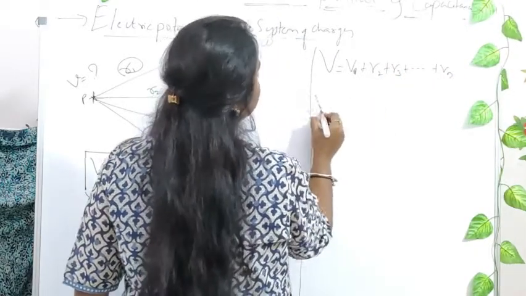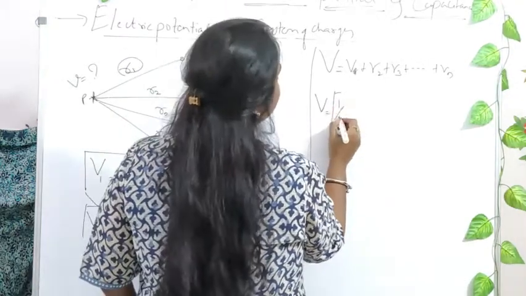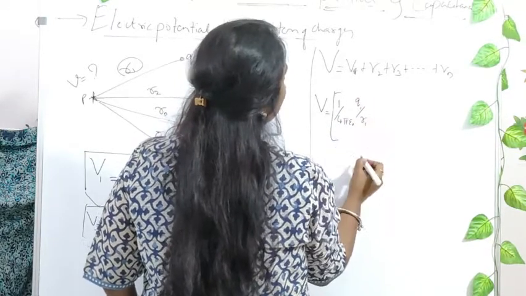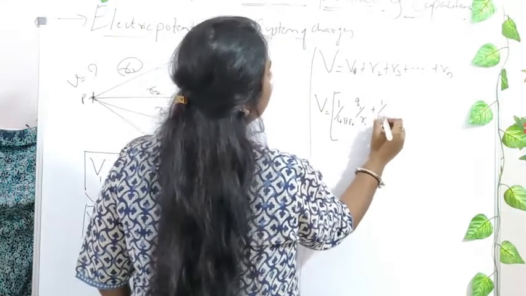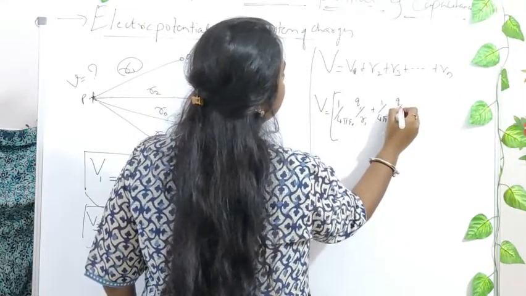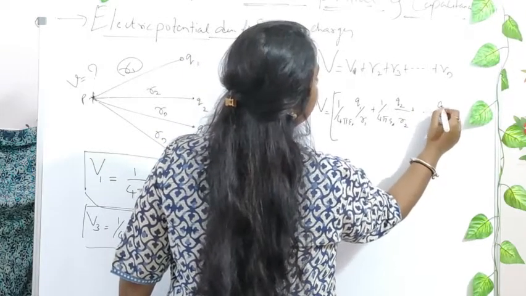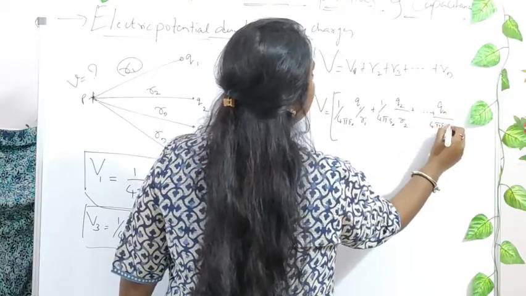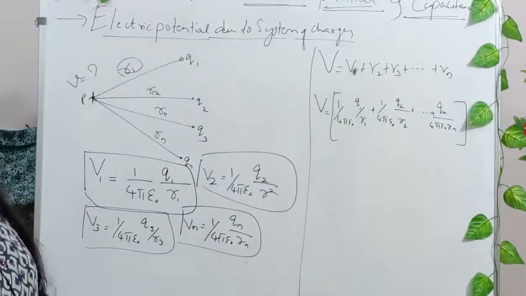Similarly, you write V is equal to, what was V1? 1 divided by 4 pi epsilon naught Q1 divided by R1, right? Plus V2, which is 1 divided by 4 pi epsilon naught Q2 divided by R2. Similarly, up to Qn divided by 4 pi epsilon naught Rn, right?